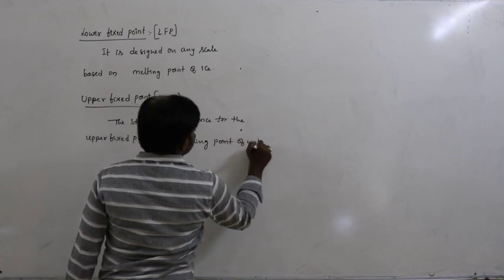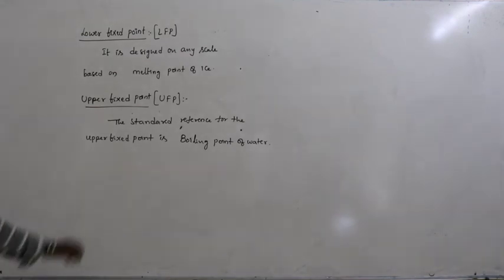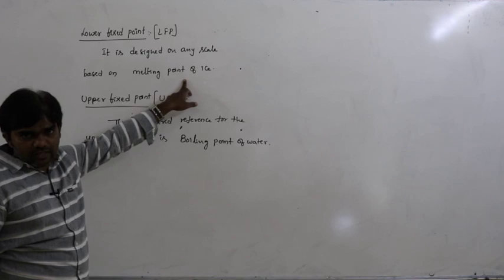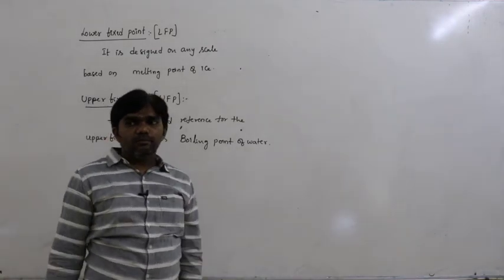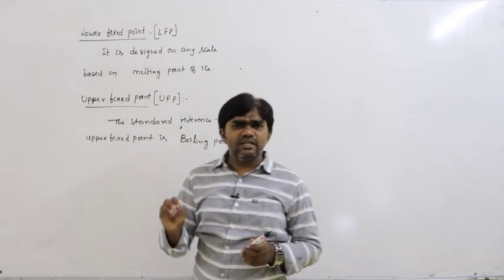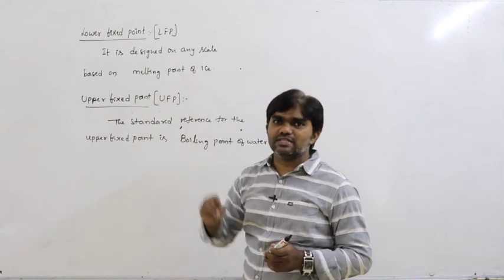The standard reference for the lower fixed point is the melting point of ice. On any type of scale, whatever the scale, these two are considered as the standard references.